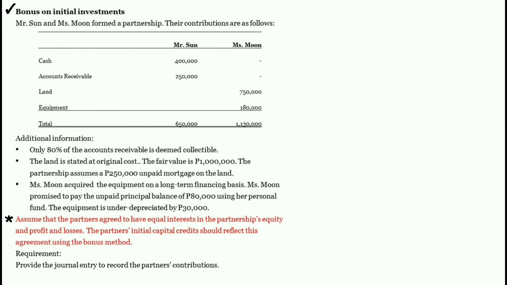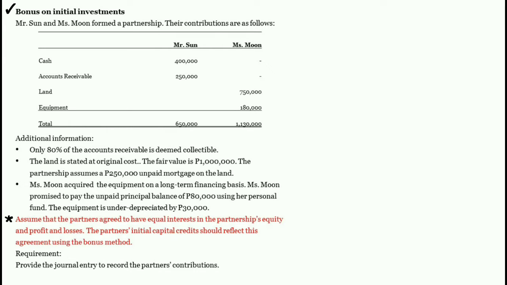It says here, assume that the partners agreed to have equal interests in the partnership's equity and profit and losses. The partners' initial capital credits should reflect this agreement using the bonus method. Requirement: provide the journal entry to record the partners' contributions.